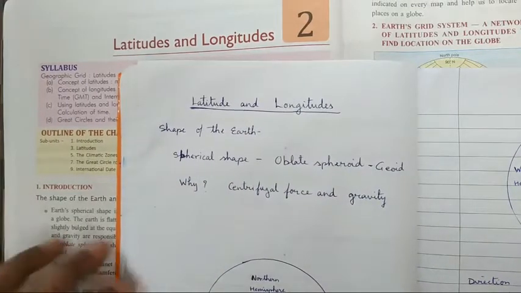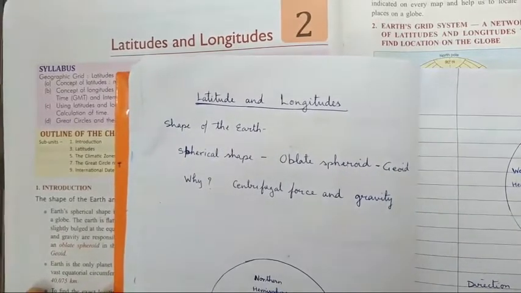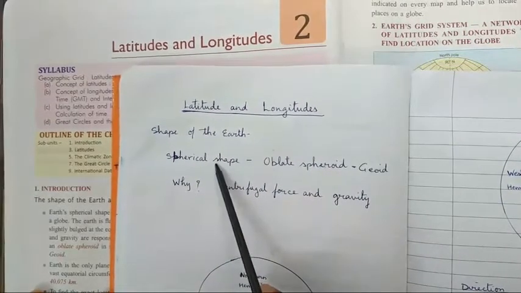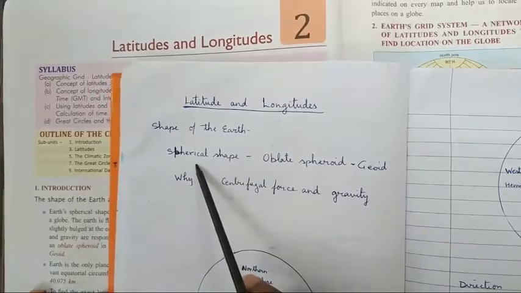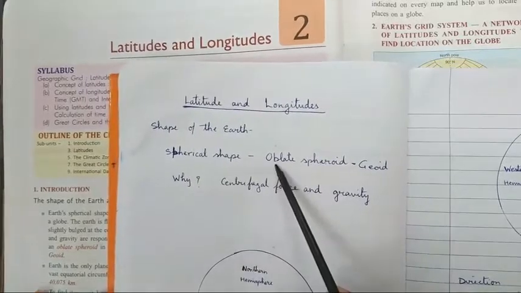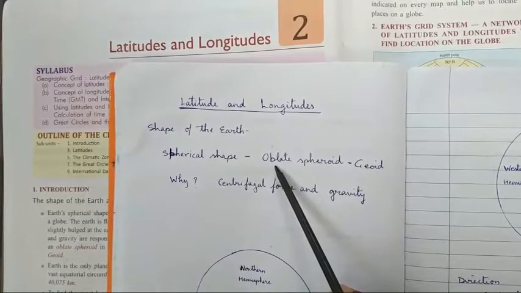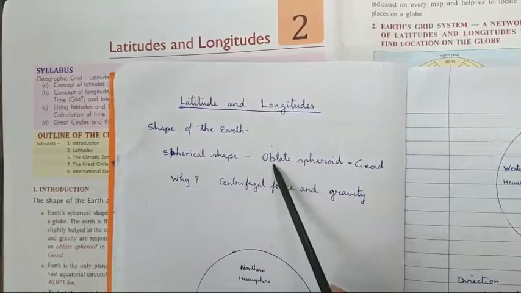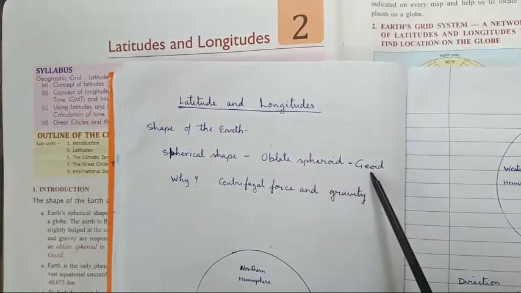All of you must already know that the shape of the Earth is spherical, but it is not totally round like a ball. The Earth is slightly flattened at the poles and bulging at the equator. This shape we call an oblate spheroid, and the shape of the Earth we call the geoid.